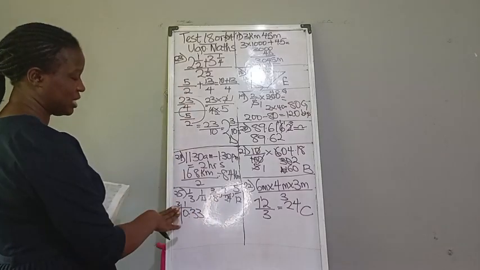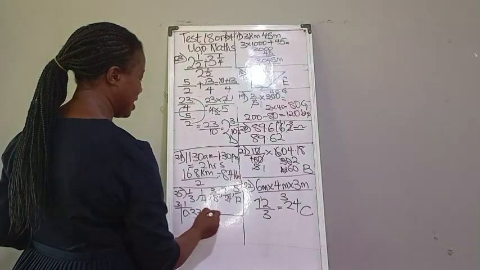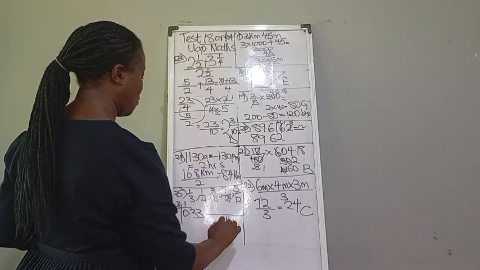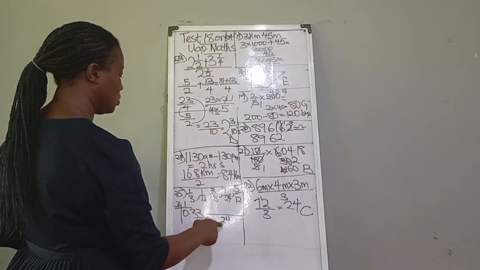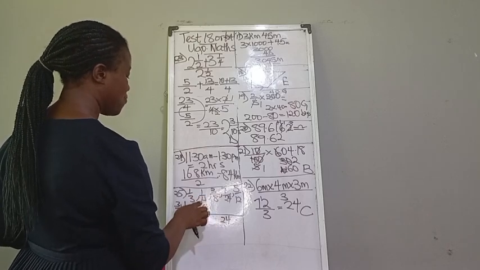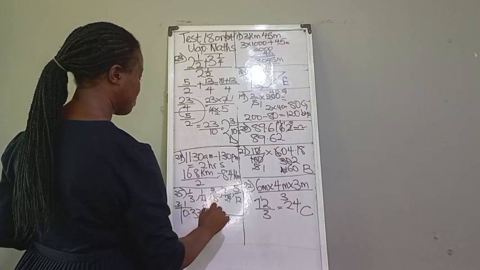So if you are using the fraction aspect, we have this. But if you are using the LCM, look for the LCM of all this, and that is 24. How many times will 3 go in 24? That is 8. 8 times 1, you leave it like that. 4 in 24, that is 6.